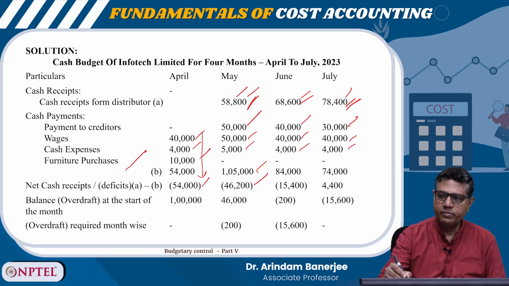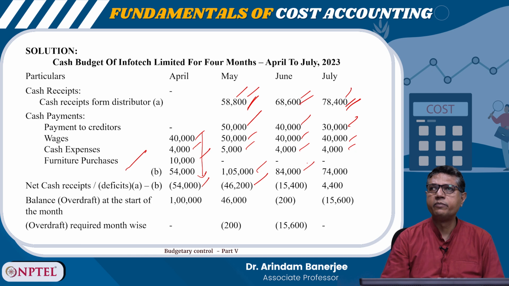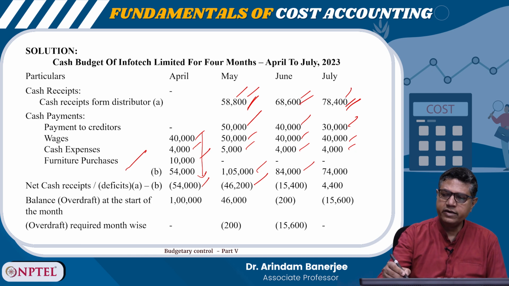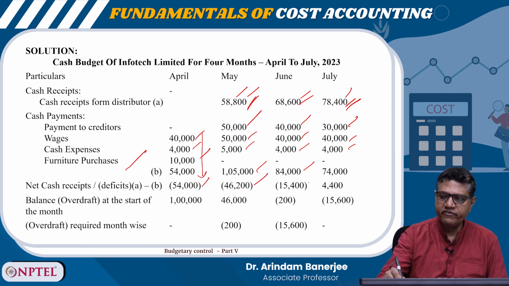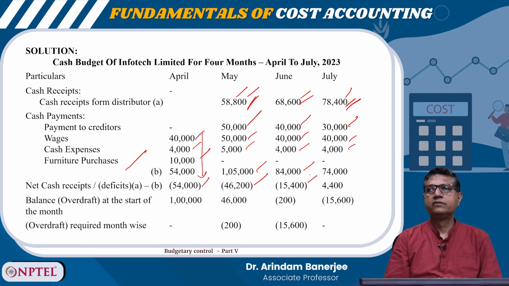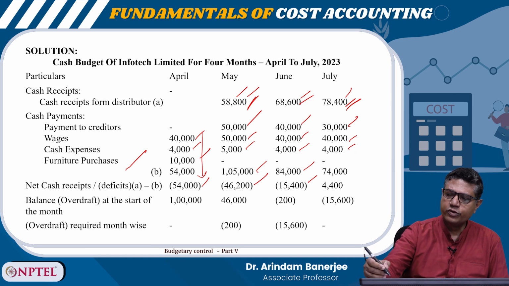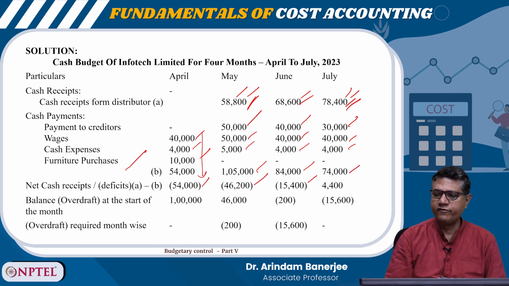68,600 and total payment is 84,000. Again, the payment is more. So it is 84,000 minus 68,600, so it is 15,400, right? And in the month of July, the income is more than expense. Income is 78,400 and expense is 74,000.